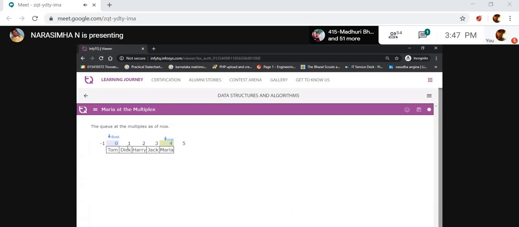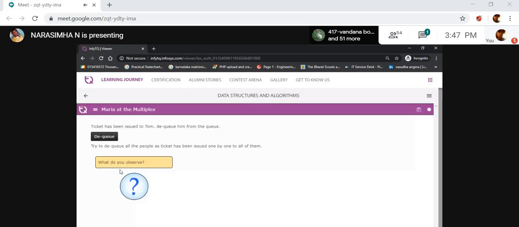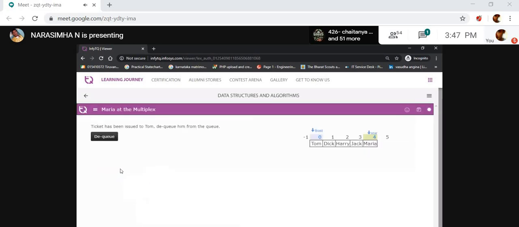Here, let's see, this is the data, and then they want to delete data from a list. Why? Because here the 5 members are there. The first person takes a ticket, and then he wants to get out.